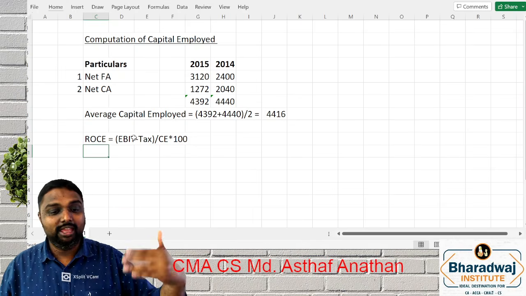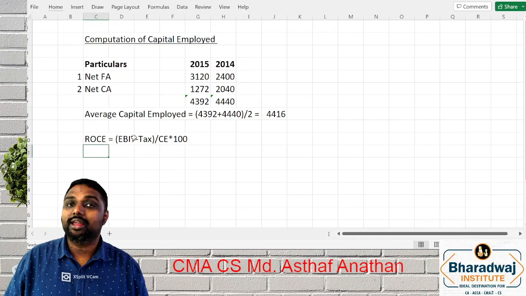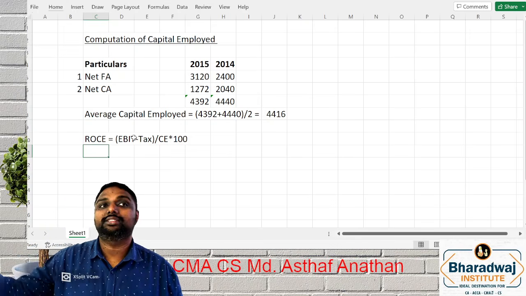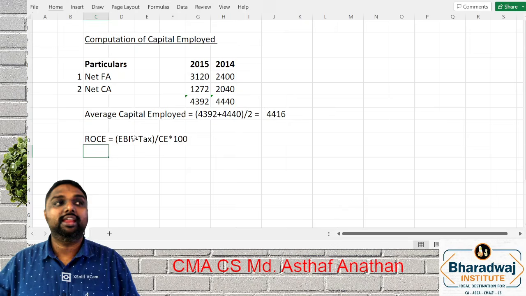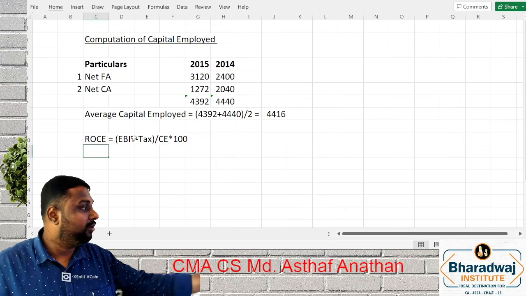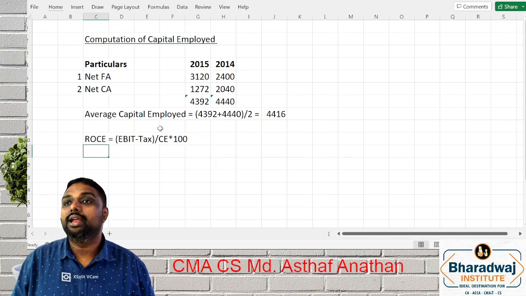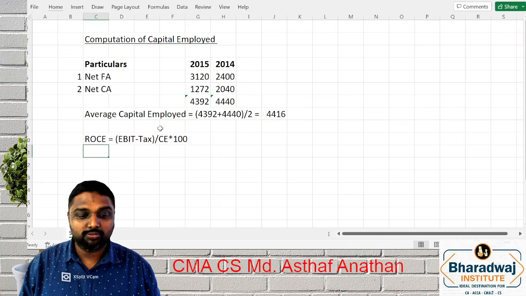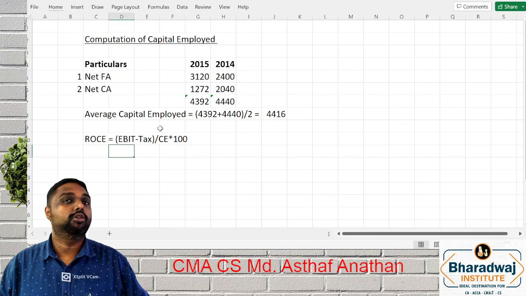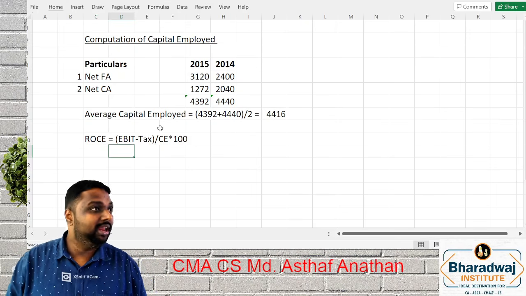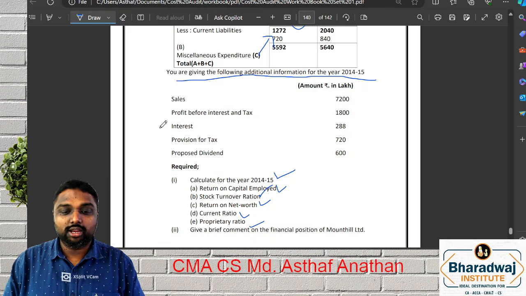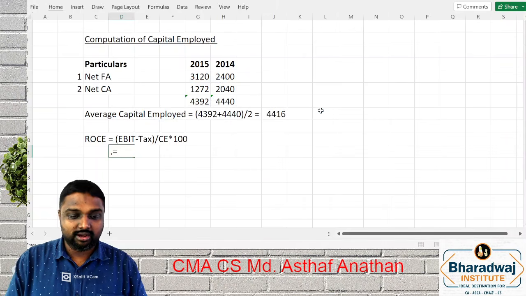Sometimes we will take EBAT by capital employed. Sometimes we will take EBAT into 1 minus tax by capital employed. The most advisable method is what? EBAT less tax. This is the proper way, which is more advisable and more commonly used. So what is your EBAT? EBAT is profit before interest and tax, 1,800. But there is a tax. What is the tax?